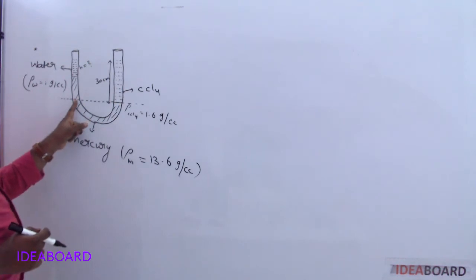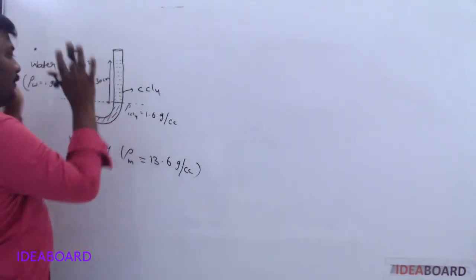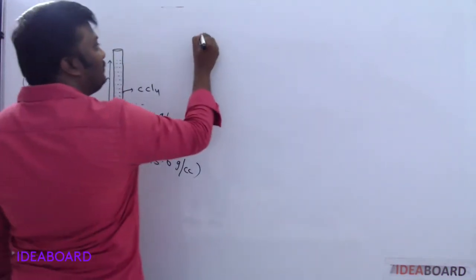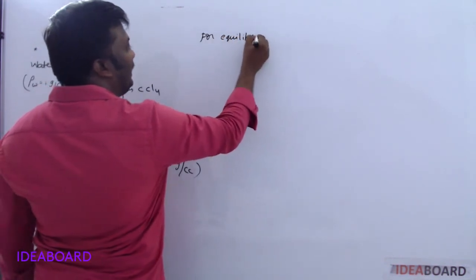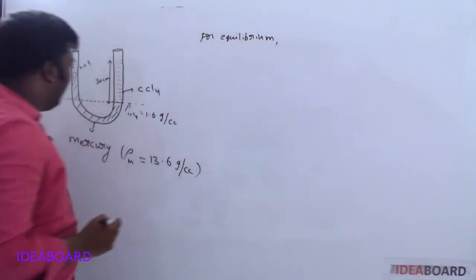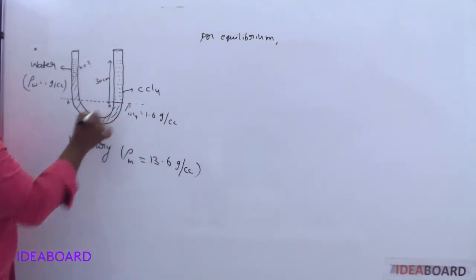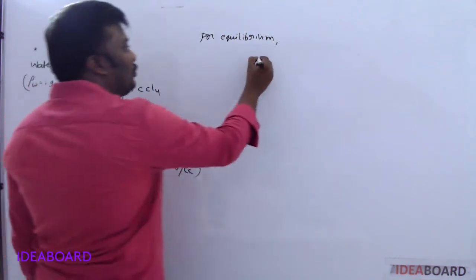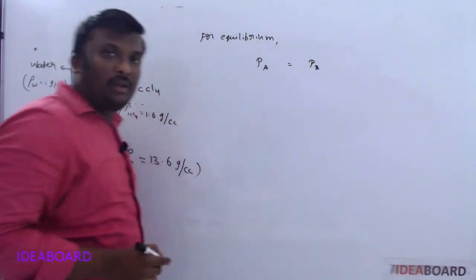The pressure acting at this position is the same when the fluid is at rest. So for equilibrium, pressure at point A should be equal to the pressure at point B. So PA should be equal to PB.